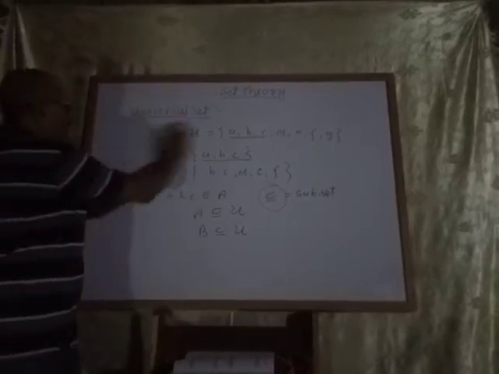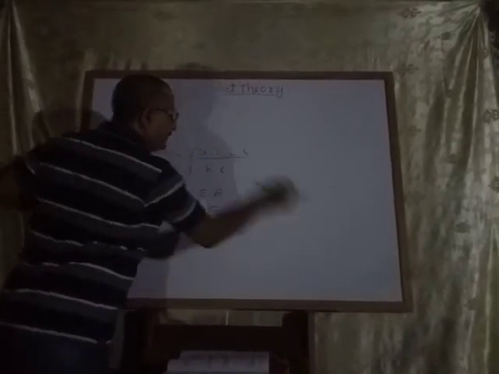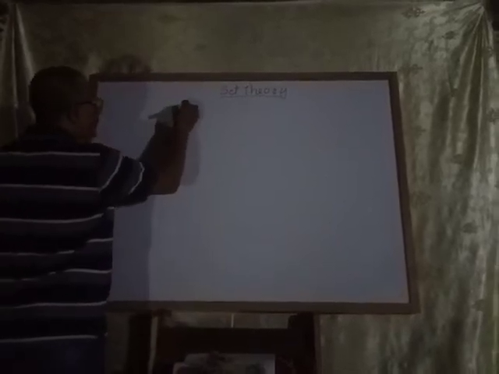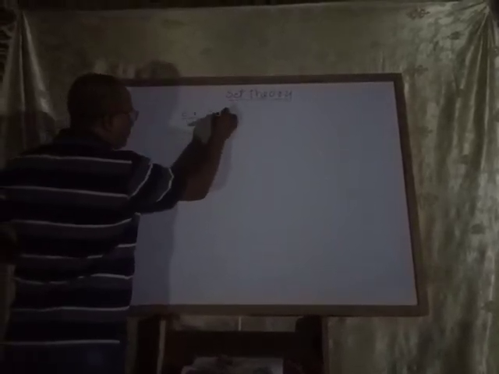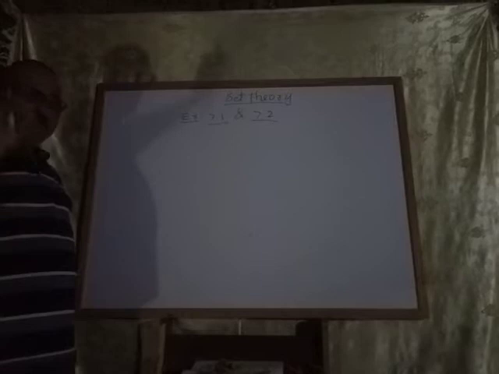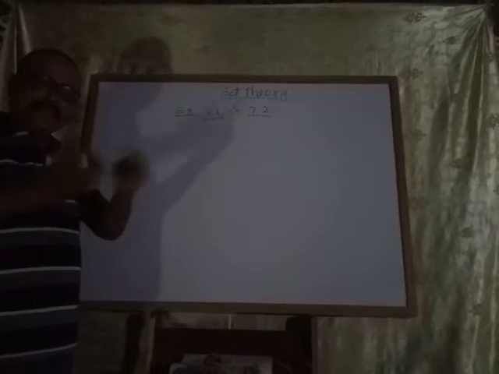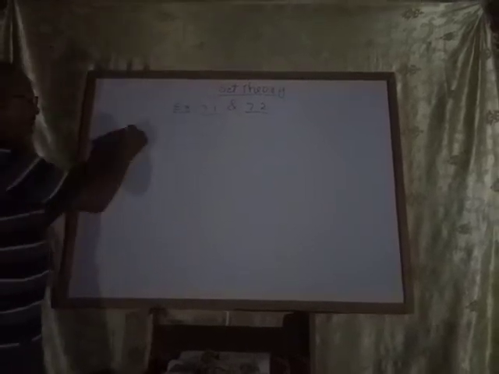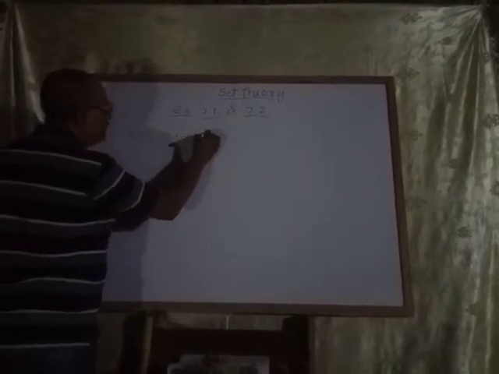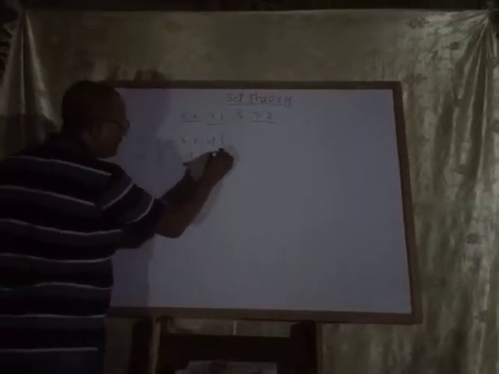Now I am going to explain union and intersection of sets with the help of a Venn diagram. Exercise 7.1 and 7.2, both together, I am going to explain. Please pay attention. Very easy, very simple. You can do all the questions easily. Okay, see that. Suppose set A has elements A, B, C, D. Set B has elements C, D, E, F, G.